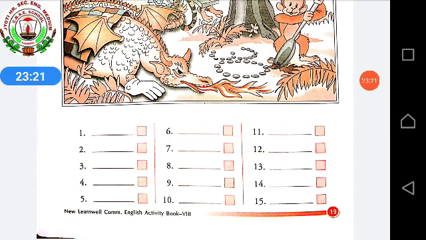So here we have completed activity sheet 2, and in the month of August, mid of August, you will be having your exams. Okay, dear children? So kindly get well prepared for your exams. It will be an online exam.